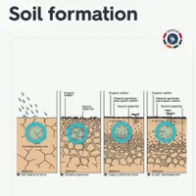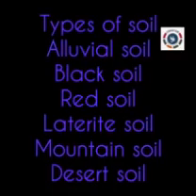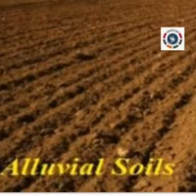Now, we can move to types of soil in India. Totally, we have 6 types of soil. The first one is alluvial soil, black soil, red soil, laterite soil, mountain soil, and desert soil. Now we can move to alluvial soil. What do you mean by alluvial soil and where it is?